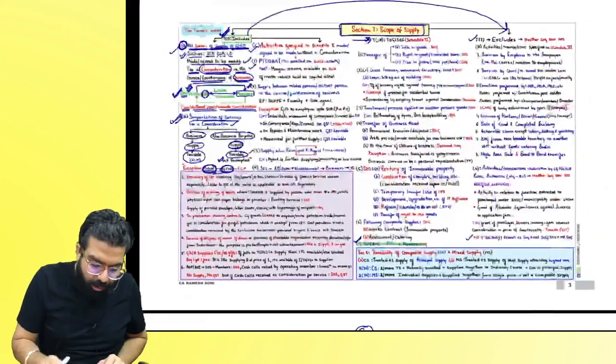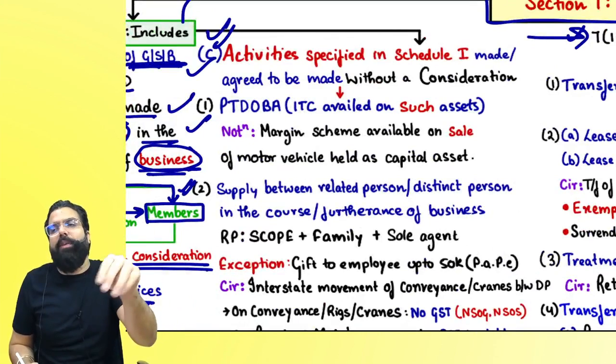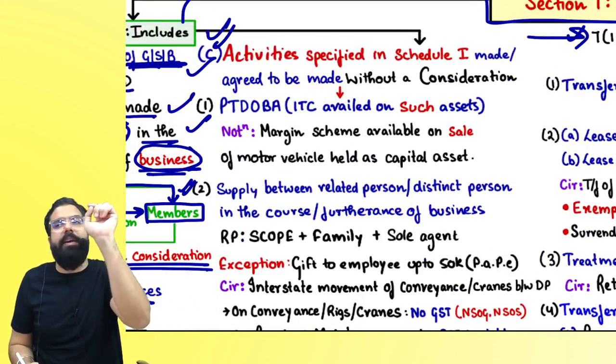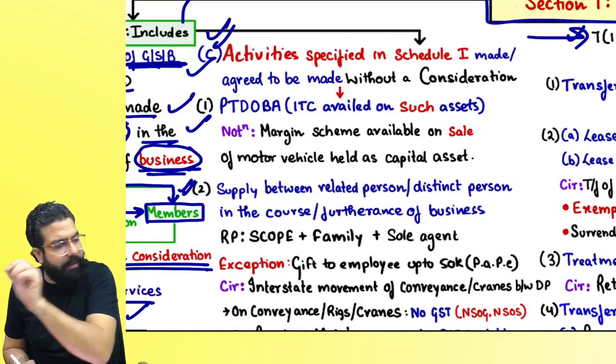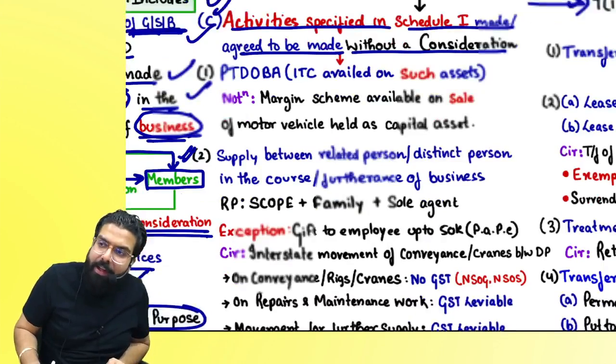Yes, sir. Let's go ahead. Then section number 7.1c told there are 4 activities which are told in schedule 1. Those 4 activities without consideration also will be considered as supply. Activities specified in schedule 1 made or agreed to be made without a consideration.